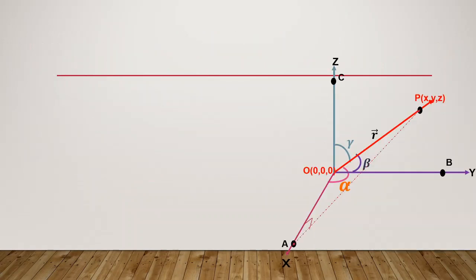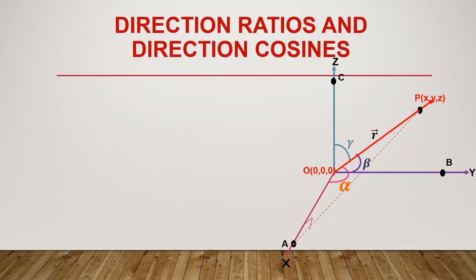Well dear students, let's move to the next very important concept, which continues in chapter 11, the three-dimensional chapter. So what is that concept? That is direction cosines and direction ratios. To make you clear, please have a look at this diagram. Again I'm going to take the point P in space with coordinates x, y, z. The position vector of that point P is OP, which will be represented by vector r.